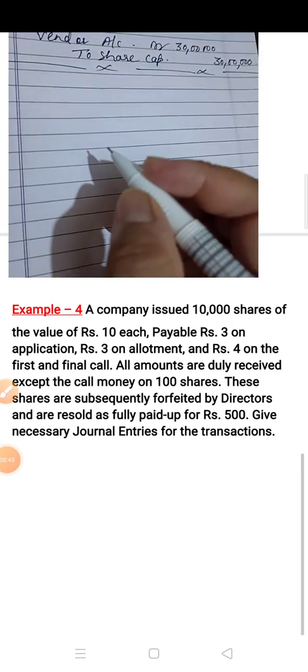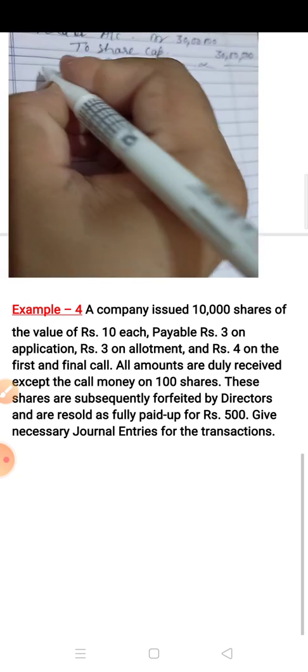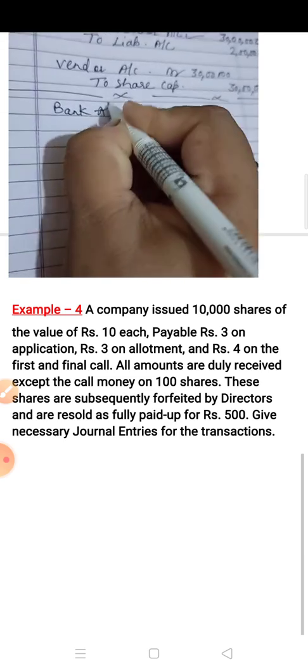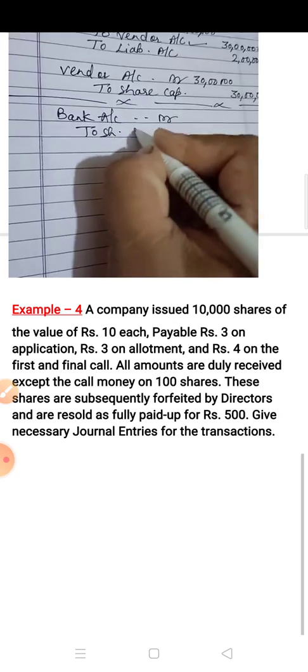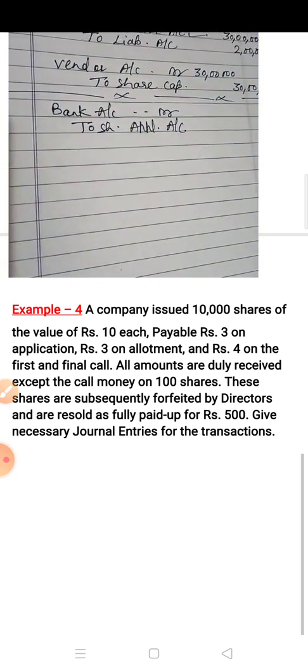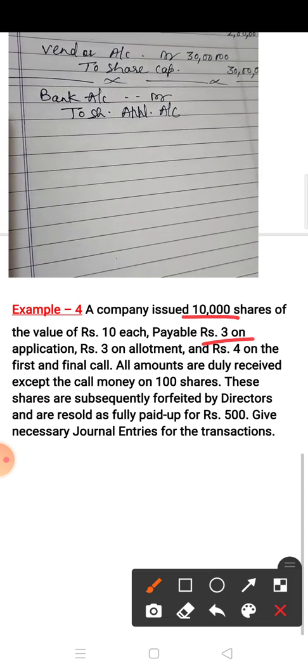See, the first entry you have to make is for application. So what is the entry on application? Bank account debit to share application account. Now you have to multiply the amount. How many shares issued? 10,000. And what is the application money? 3 rupees.